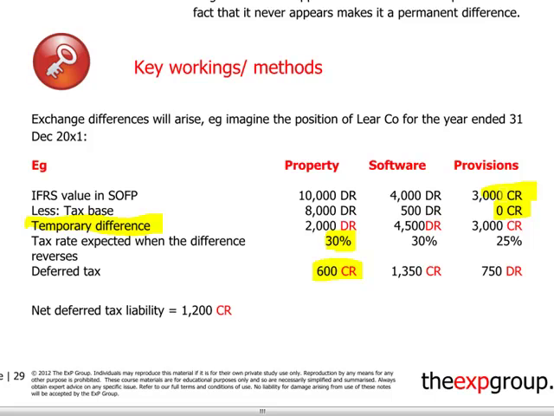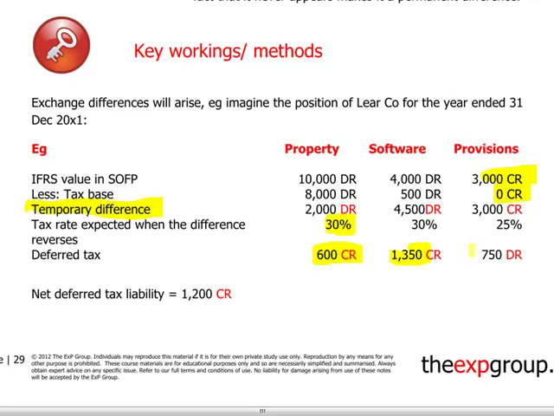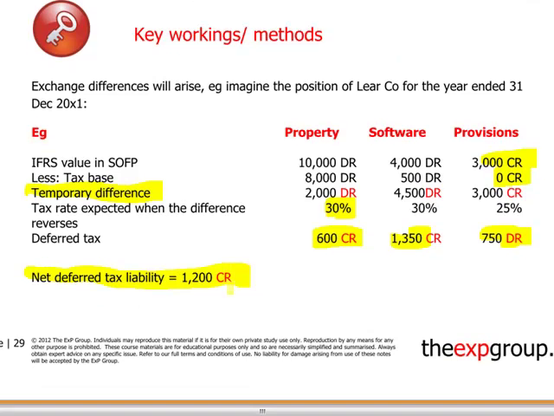The provisions are not an allowable expense for tax purposes; the expense will be allowable when we actually incur it. And therefore, the net effect will be presented as a net deferred tax liability at year end.